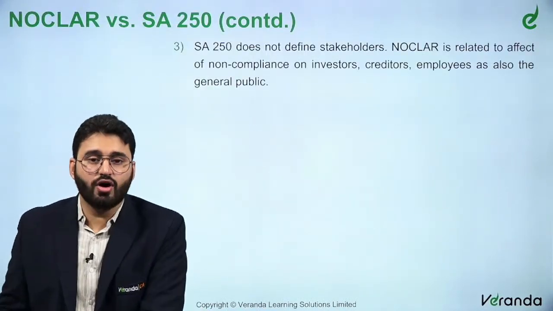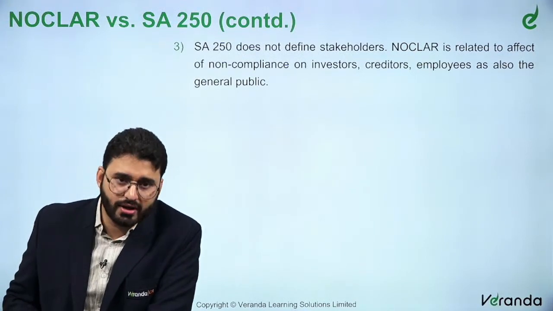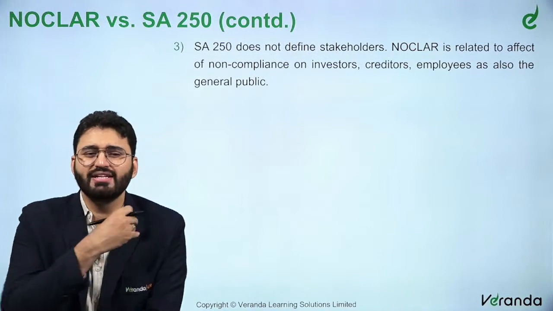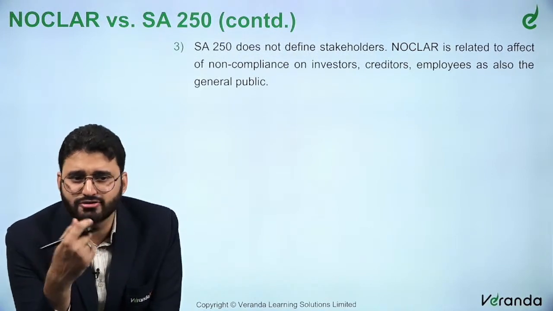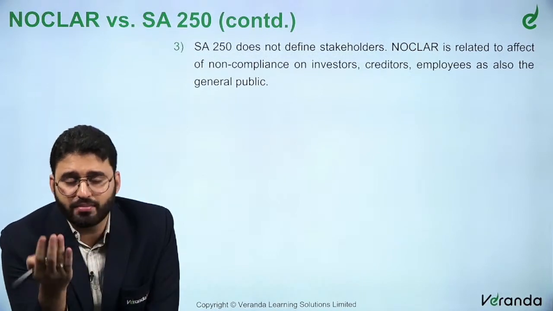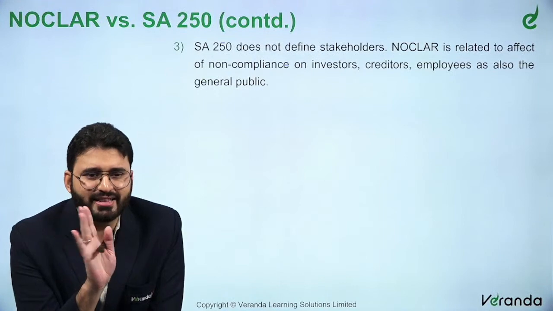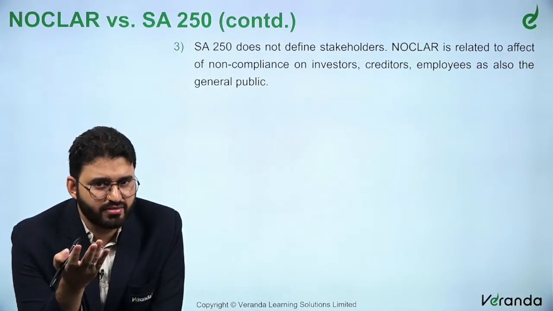SA 250 does not define stakeholders. NOCLAR is related to the effect of non-compliance on investors. This could be a very simple, straightforward question: what is NOCLAR, who are the parties that are covered in NOCLAR, how different is it from SA 250? A simple, straightforward question. These points have to be written. Just like that, simple questions can come, right?